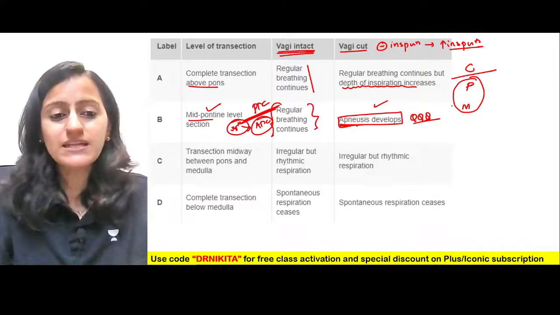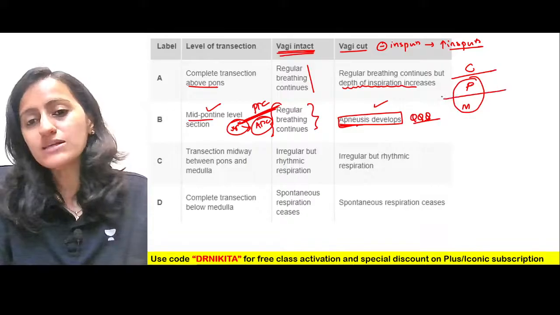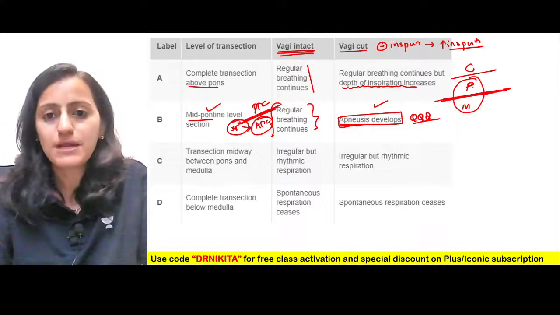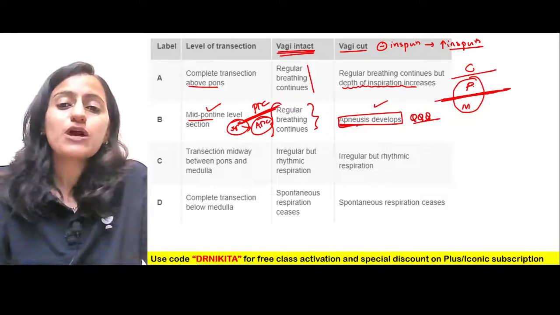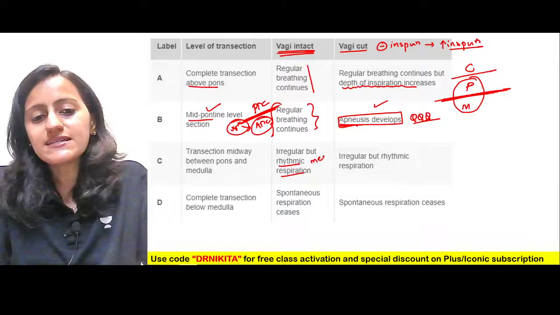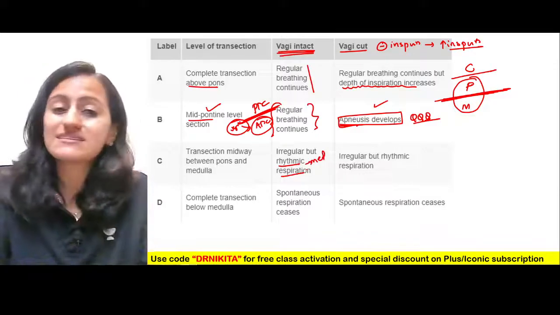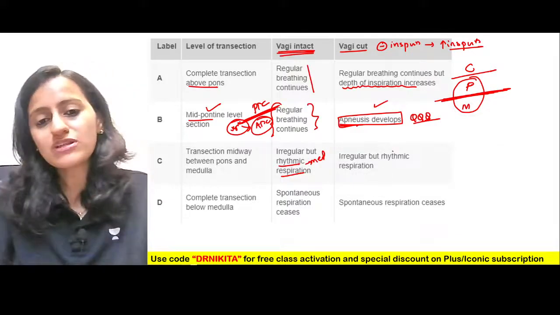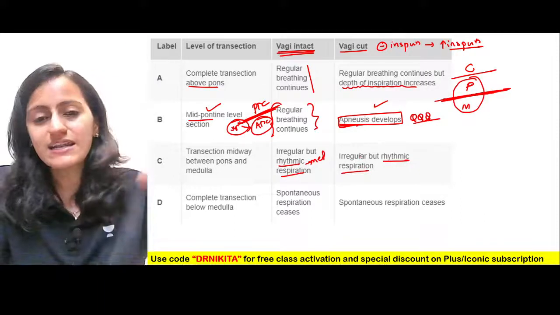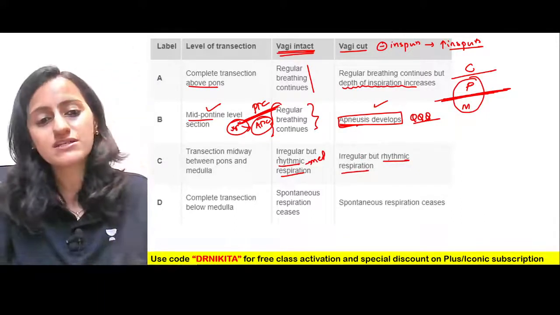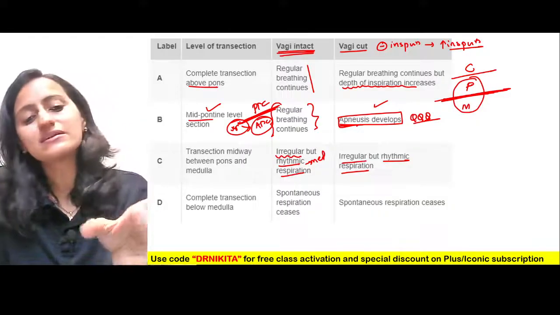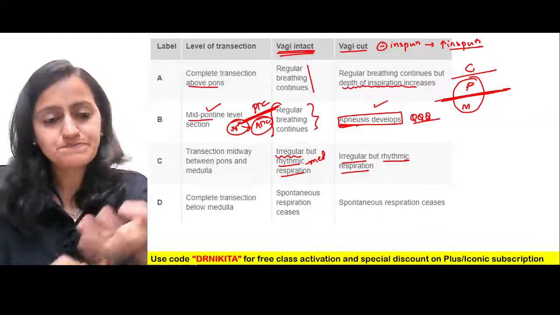Now the next point, if the transection is between pons and medulla, basically if the transection is here, between pons and medulla, what will happen? The rhythm is maintained because the rhythm is in the medulla, that's the pacemaker there, right? So there will be rhythmic respiration, but because the connection to the pons is gone, pneumotaxic and apneustic are gone, it will become irregular. It will be irregular, but the rhythm will be maintained, okay?